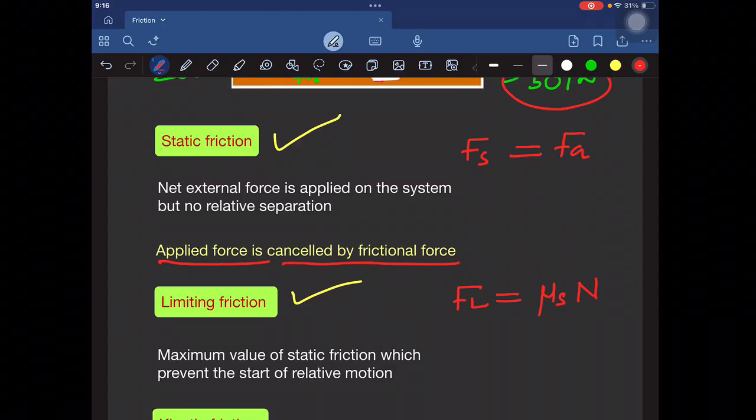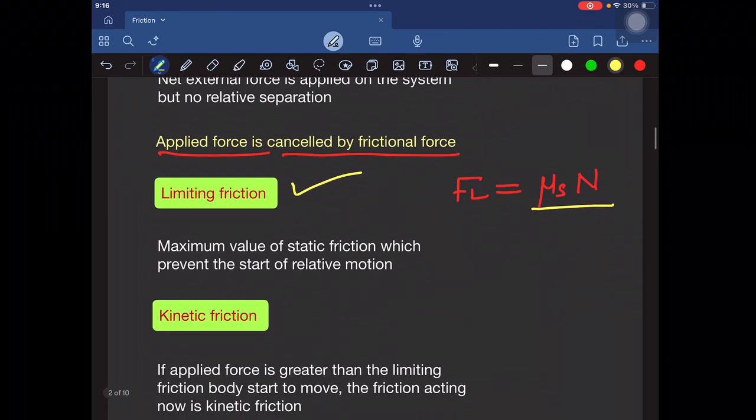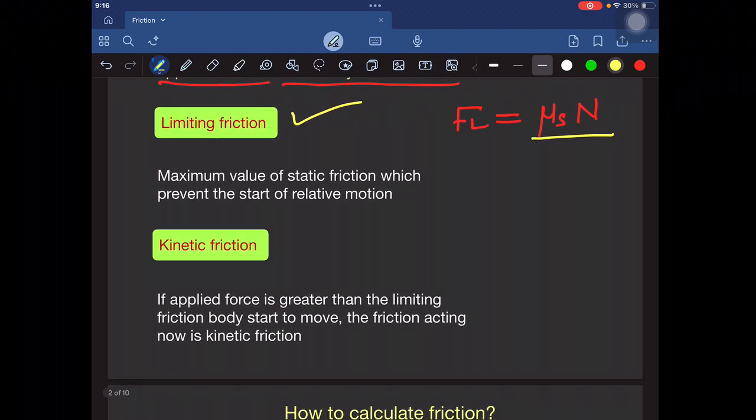Now if the body starts to move, then there will be kinetic friction, and friction is equal to mu k into N. Mu k means the coefficient of friction when there is relative motion. Sometimes in the question they do not give you separate mu s and mu k values, they just give you the value of mu. In that case, you must assume that mu k equals mu s equals mu.